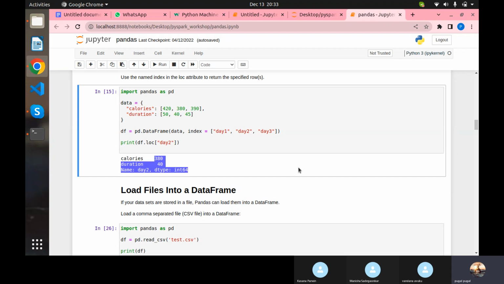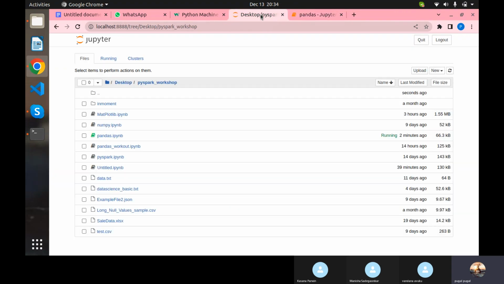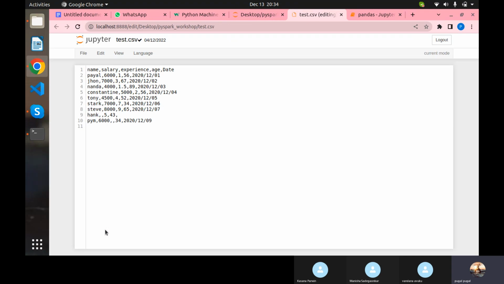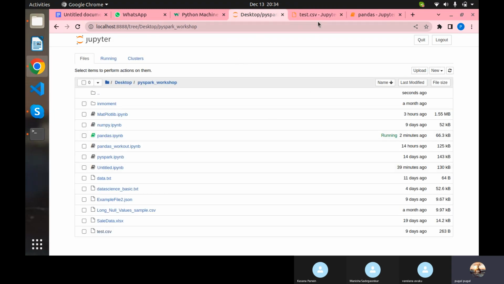Here, I am going to upload a CSV file to my data frame. First we are going to read the entire data and store it in a variable, and then convert that into a data frame. Let me close this. Here you can see I have a test CSV. If I open this, it has around 10 rows of data, meaning 9 rows and one row of column names. The file name is test.csv.